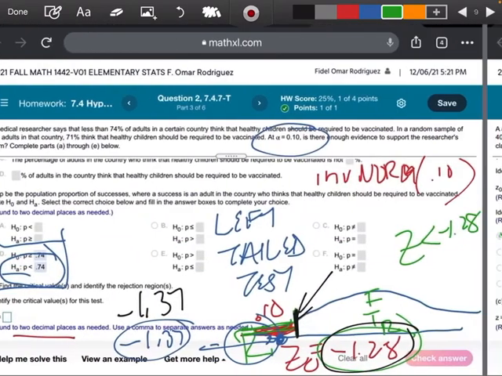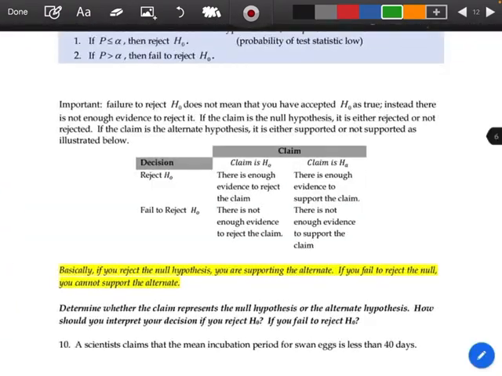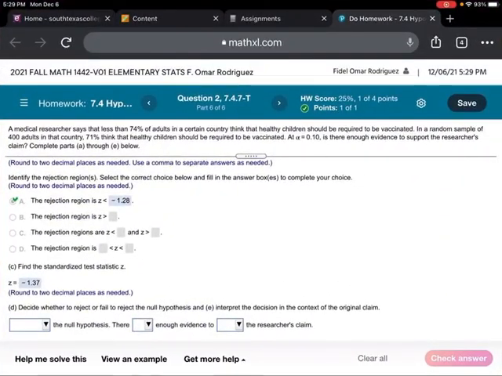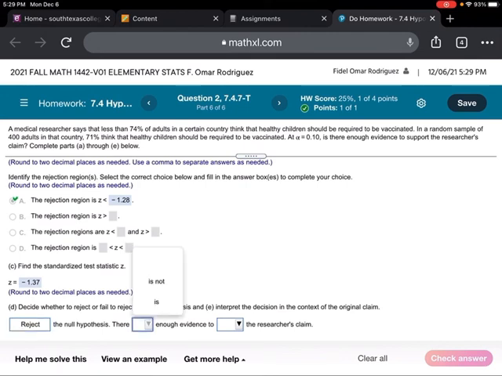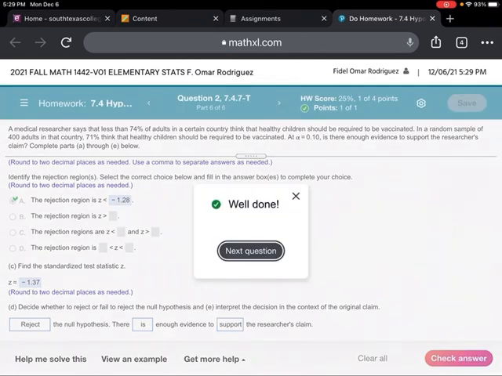Our claim happened to be the alternate. So I'm going to come back to this important slide that I have right here. My claim is the alternate. And we are rejecting the null hypothesis. This is the phrase that I'm looking for. So I'm going to come back to my problem in my lab, and I'm going to say there is enough evidence to support the claim. So look, when I come back over here, we are rejecting the null hypothesis because we fell in that rejection zone, and there is enough evidence to support the claim. We're going to check our answer, and we got it. Okay, so if you all have any questions, please let me know. I'm happy to help.